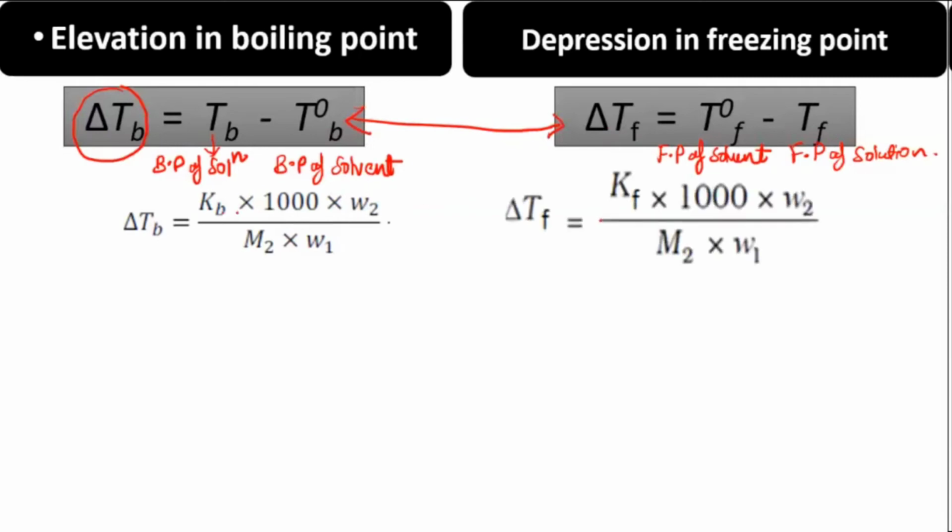So you don't have to worry that you have to remember two formulas. Actually, both are the same. If mass and molar mass are given, this is the one. Only you have to change this: instead of B, where we have delta TB and KB, here you have delta TF and KF. That's it. Rest everything remains the same. So this is the formula which you need to keep in mind. It's almost one formula for both elevation and depression. This is important to understand the difference.